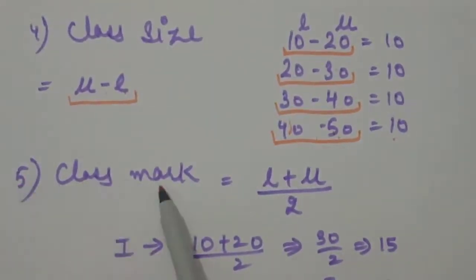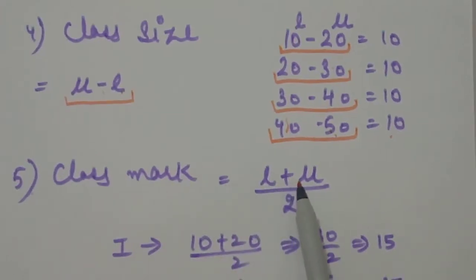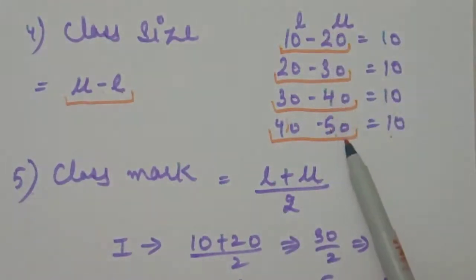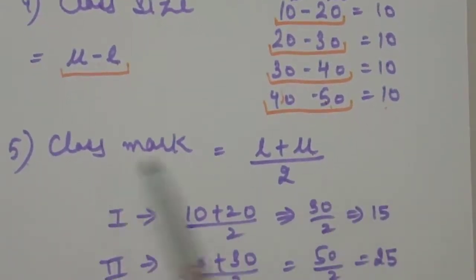The next definition is class mark. What is class mark? Class mark is the average of the lower limit and the upper limit. And how do we find the average? The sum of the observations divided by the total number of observations. So the observations are 2, the lower limit and the upper limit, divided by 2. If we have these same class intervals, then we will find the class mark.